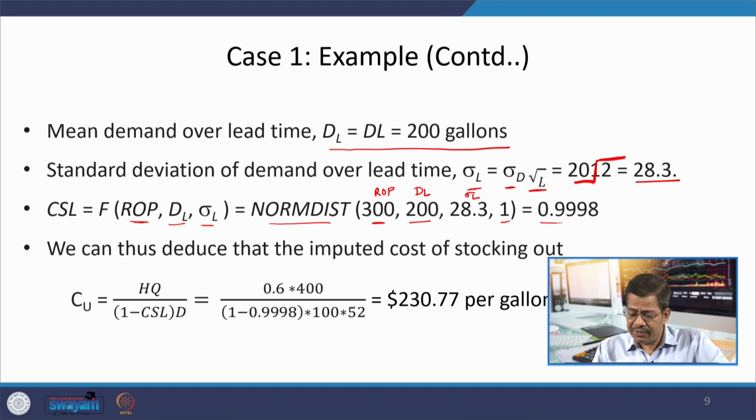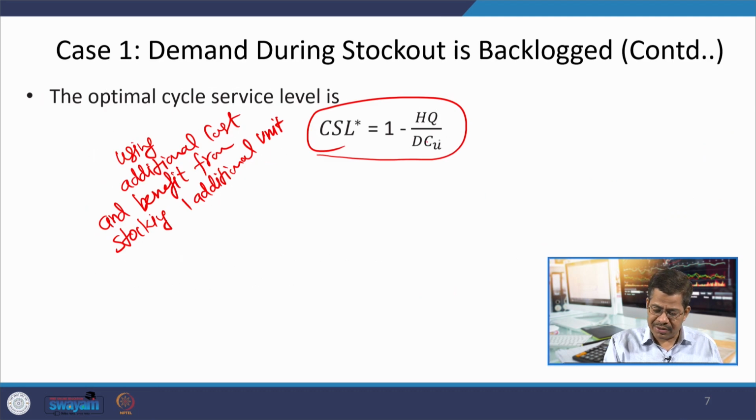So, CSL which we are maintaining is 99.98, very high CSL, and when we calculate our cost of understocking using this value of CSL, our cost of understocking is coming from the formula we just developed.